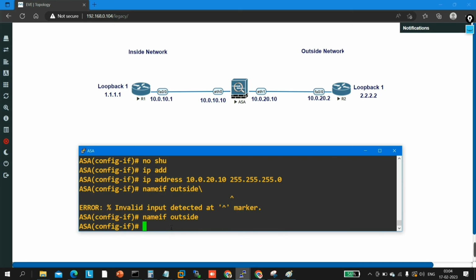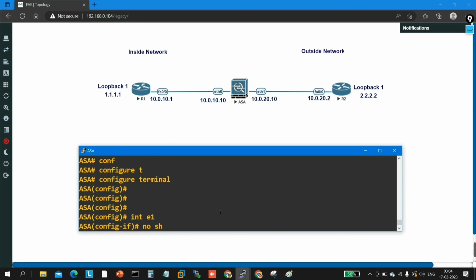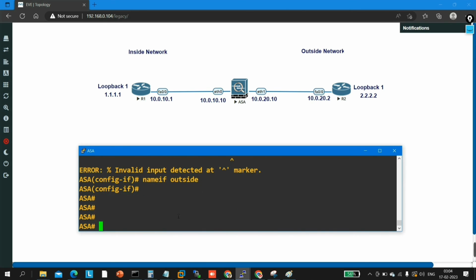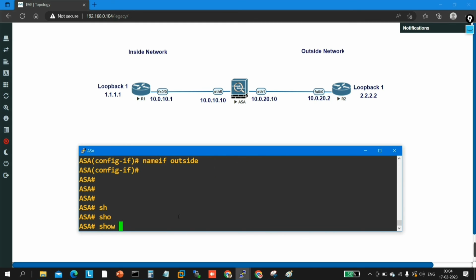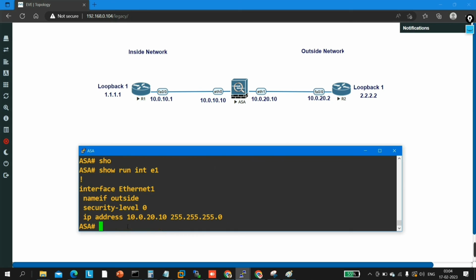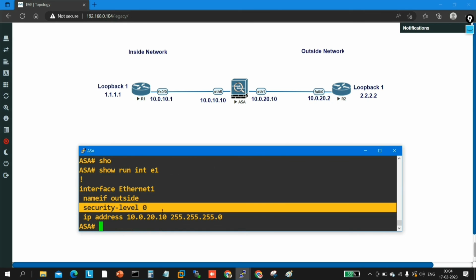After running this command, if you check which interface, Ethernet 1, run show run interface E1. Here you can see the security level is 0.